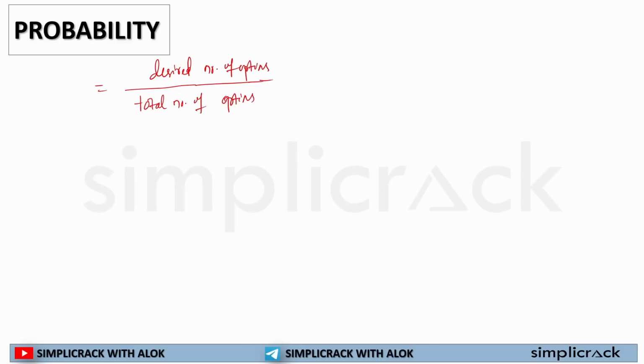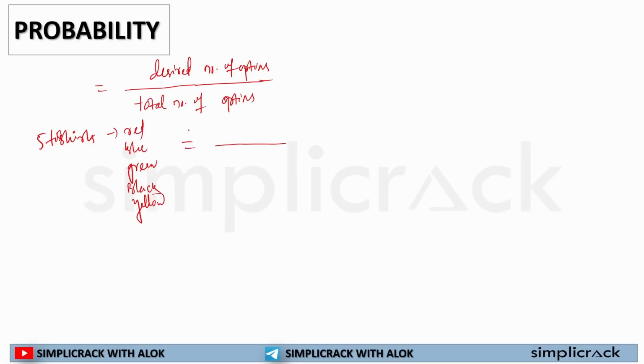So for an example, I have 5 t-shirts. Each is of a different color: red, blue, green, black, yellow. So if I'm asked what is the probability of selecting or choosing a red color t-shirt out of my 5 t-shirts, what will be the answer?